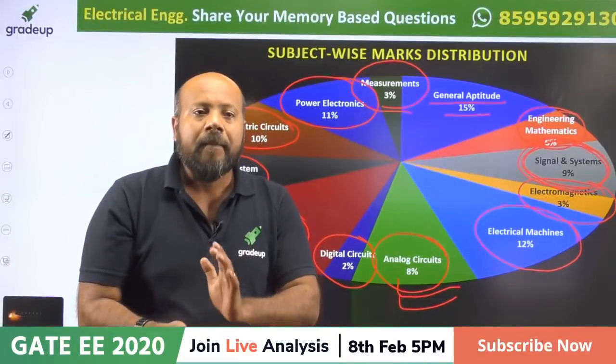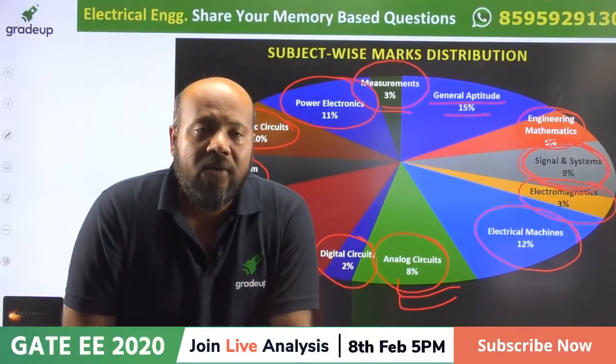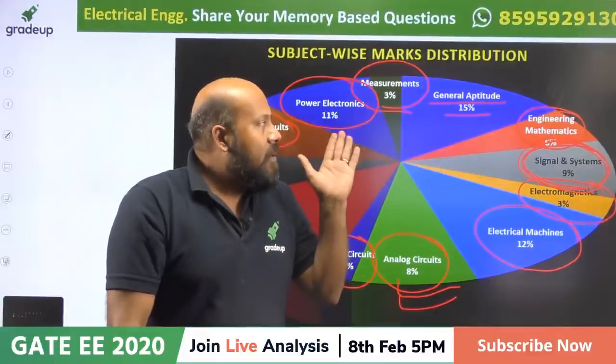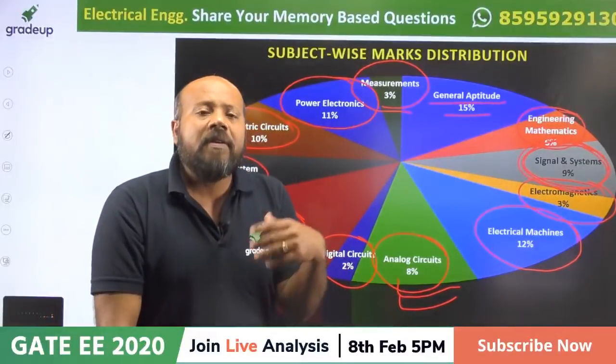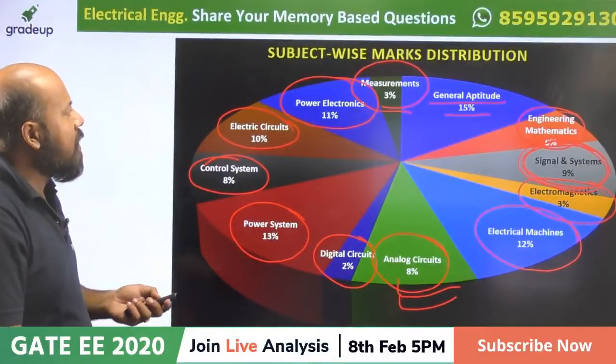So be there. Now there is one candidate, Mr. Adarsh, he is saying the cutoff will be less, 24. We will come to cutoff also. Please wait for the moment. We will give you marks distribution for each subject and we will tell you the cutoff also. Please have some patience. Now let us go further.